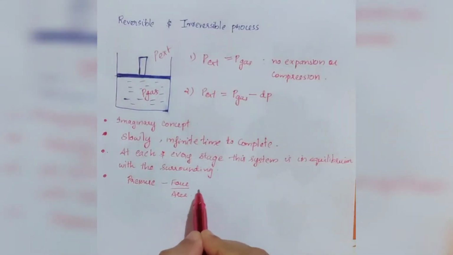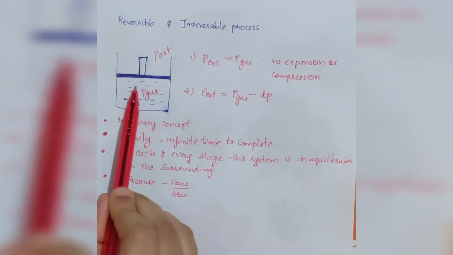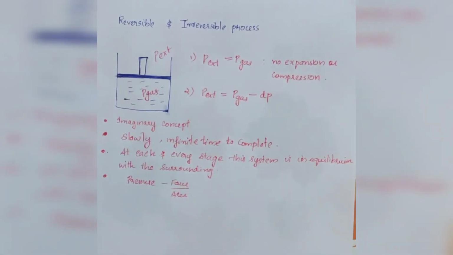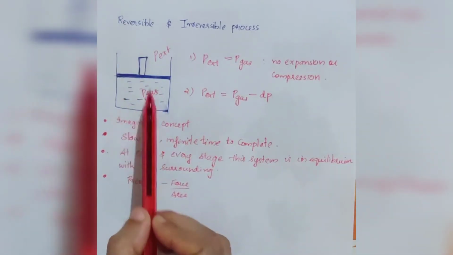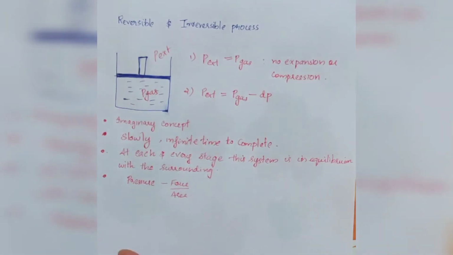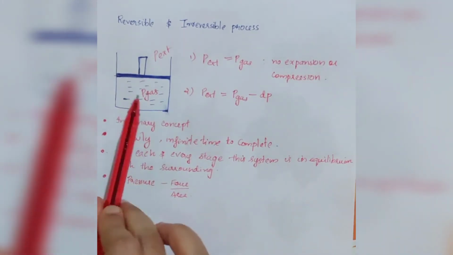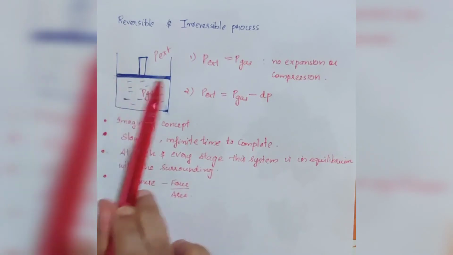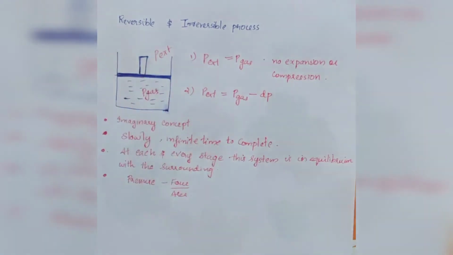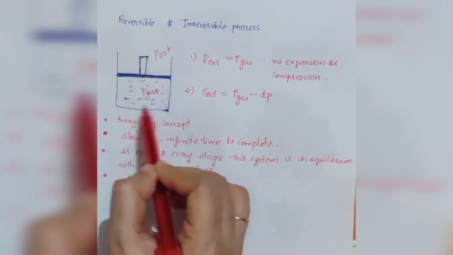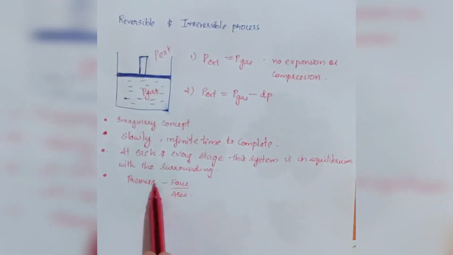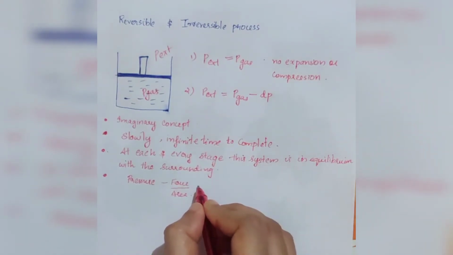Don't get confused that we are explaining the pressure term in terms of force. That's all. Here the driving force is only infinitesimally greater than the opposing force. The pressure of the gas inside this cylinder is higher, hence the higher pressure can be explained in terms of force, that is the driving force.